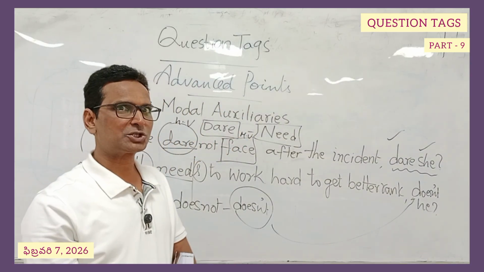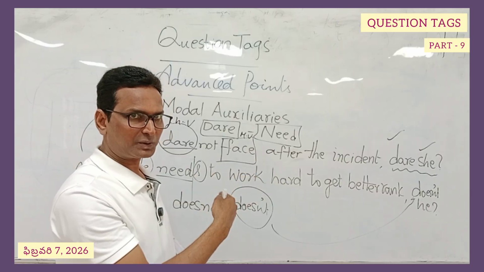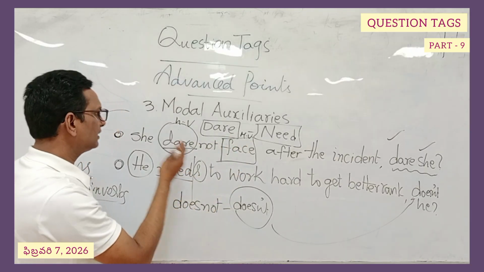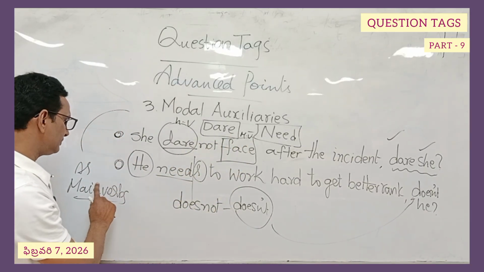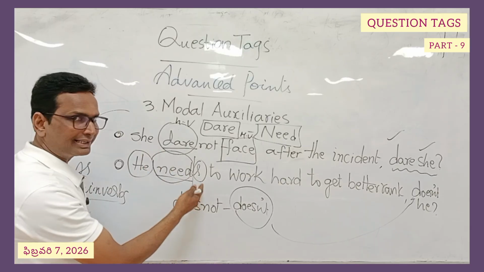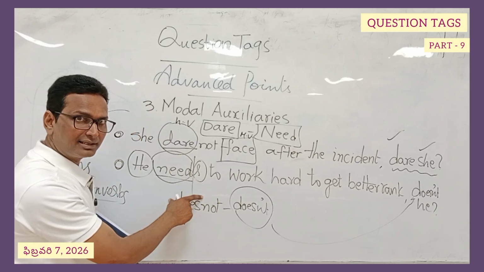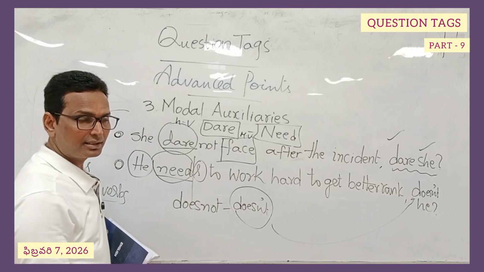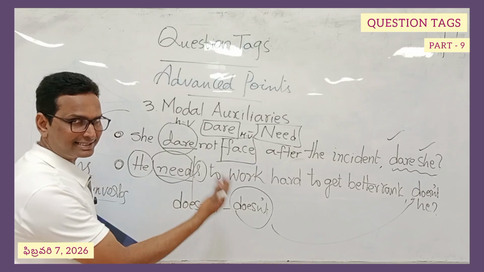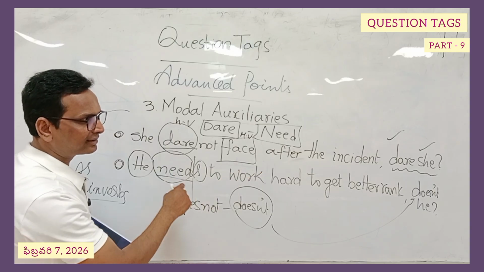You would definitely get a question. Please watch this particular video bit if you really have got a question. This has to be understood very well. There are two examples on two different modal auxiliaries. The second example has been used as main verb. So this is the main verb, need, needed, needed. In this context, it has been used in present simple tense. That's why there is s. When you make a positive sentence into negative in present simple tense, we will use does plus not, does not. Does not need is the answer actually. So we will pick the helping verb from this, because we don't use need directly, need he or needn't he.